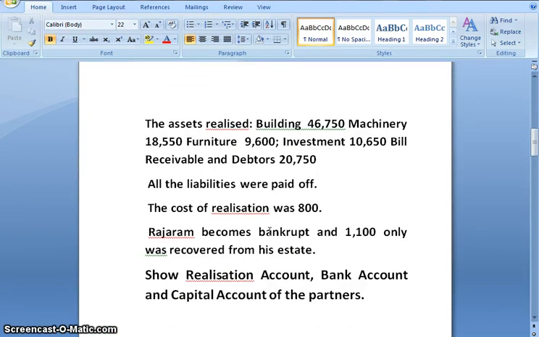The assets realized: building 46,750, machinery 18,550, furniture 9,600, investment 10,650, bills receivable and debtors 20,750. All the liabilities were paid off. The cost of realization was 800. Rajaram becomes bankrupt and 1100 only was recovered from his estate, and we need to prepare realization account, bank account and capital account of partners.